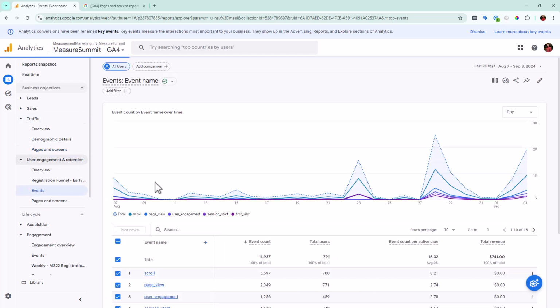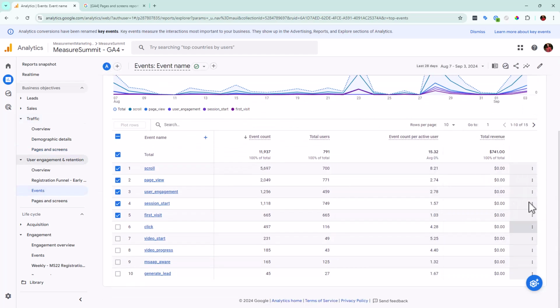And what we're going to see now is this option. We have these 3 little dots over here, and it says, guess what it says? It says mark as key event. Now, none of these do I actually want to mark as key event. However, generate lead actually already is, so it says unmark as key event. Normally the way we do that is through the settings, and then flip the little toggle, but now they've made it even a little easier to do that.